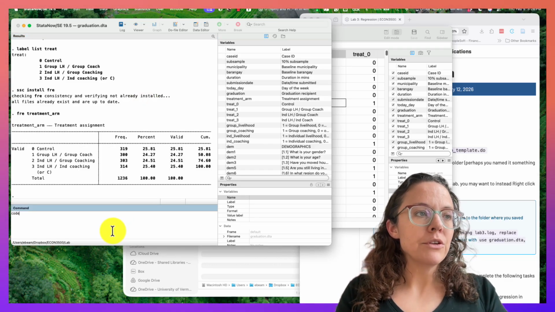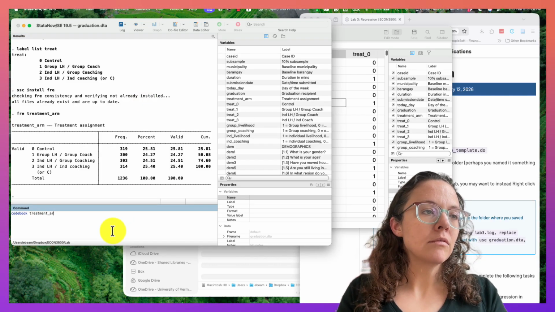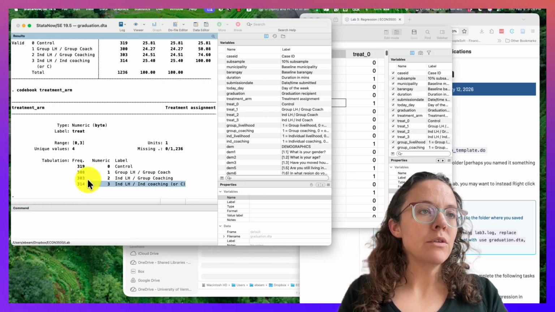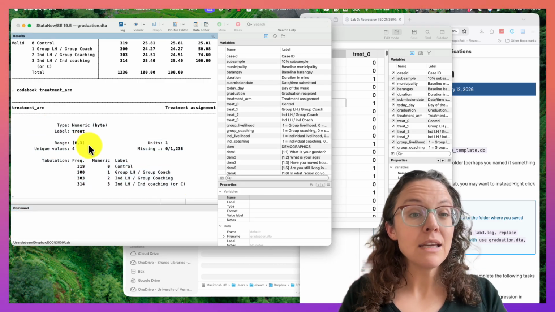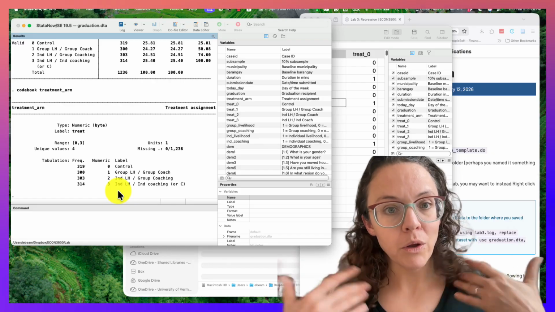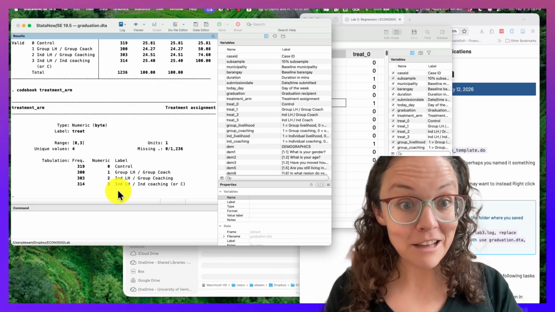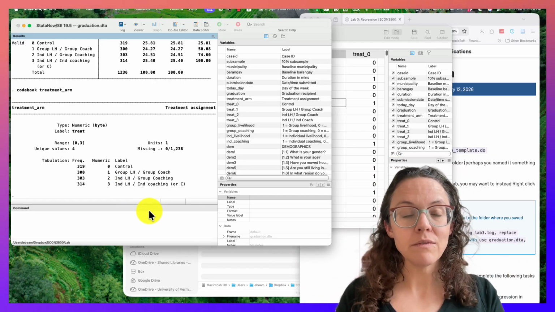Other things that might be helpful is you can also codebook it. And that will also give you the numbers and labels side by side. So Stata is nice because it gives you lots of options, but it will also drive you crazy because there's lots and lots of options to sort through these different sorts of things.